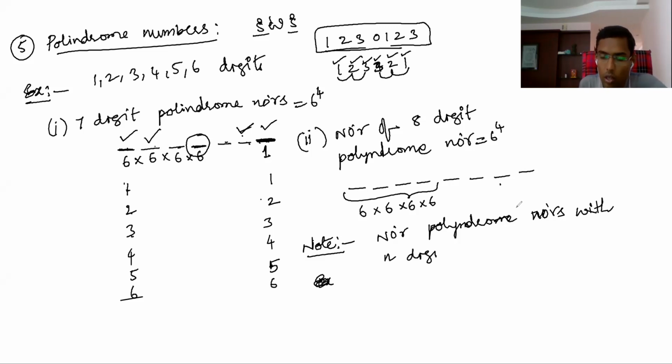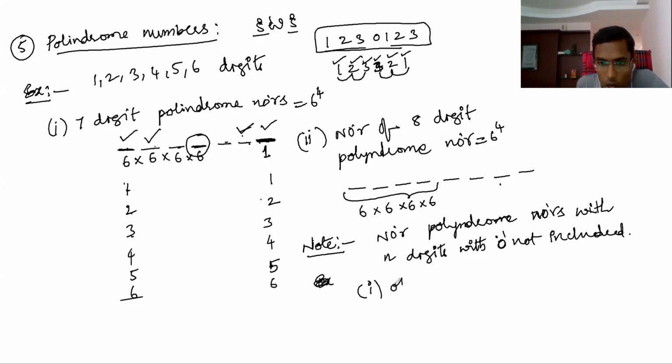Number of palindrome numbers with n digits with 0 not included. Here two cases. See, in this 0 is not included. When 0 is included, it's different.